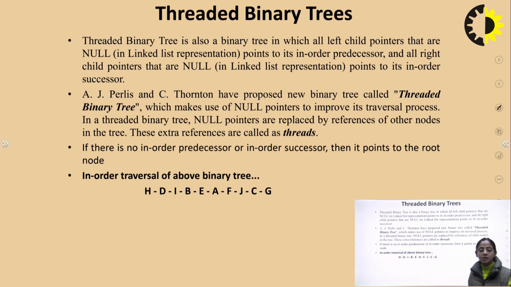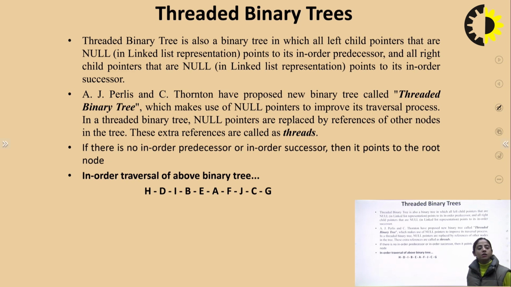J. Perlis and C. Thornton proposed a new binary tree called the threaded binary tree, which makes use of null pointers to improve its traversal process. In a threaded binary tree, null pointers are replaced by references to other nodes in the tree. These extra references are called threads. If there is no in order predecessor or in order successor, then it points to the root node.